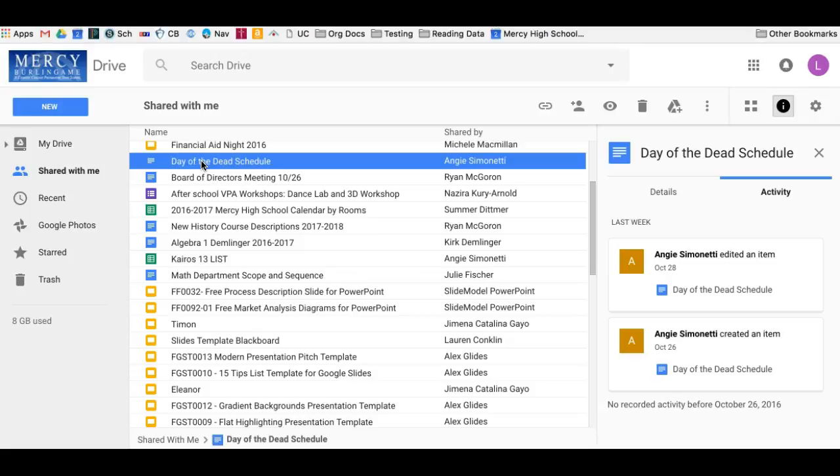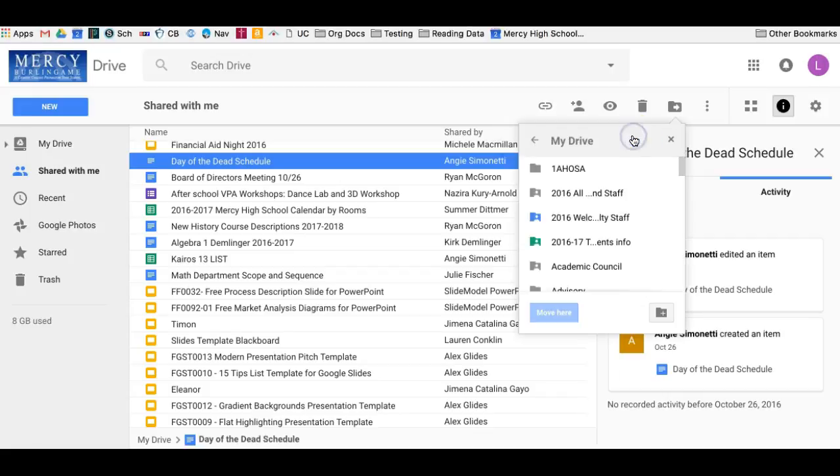First thing I want to do is just click on it. Just once, don't open it, and you click on this right here to say add to my drive. There are a few other ways you can do it, but that's probably the quickest way. Now I want to organize that, so you can either just leave it in your folder or you can organize that somewhere else. So I'm going to organize and move it somewhere else.